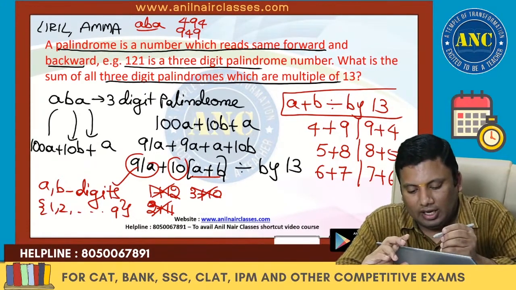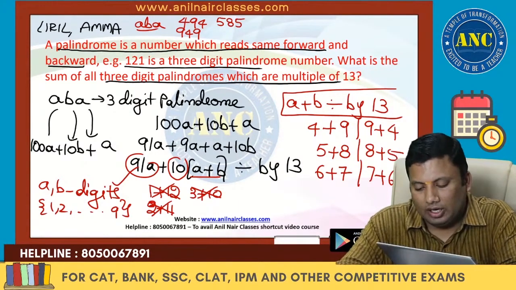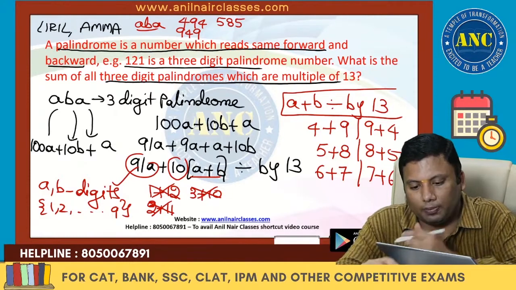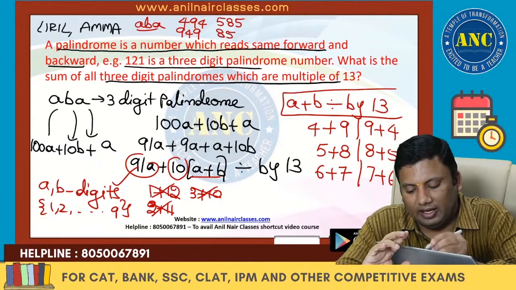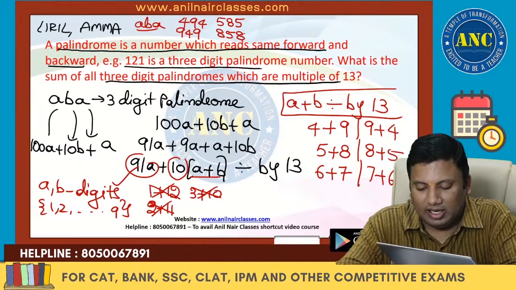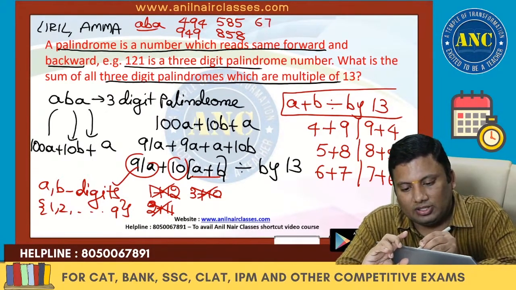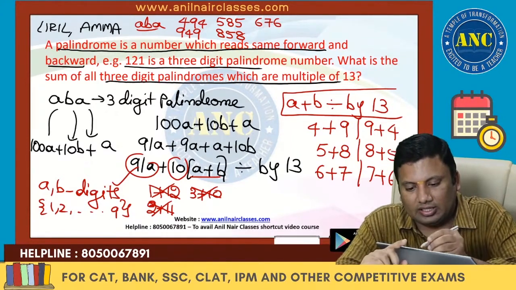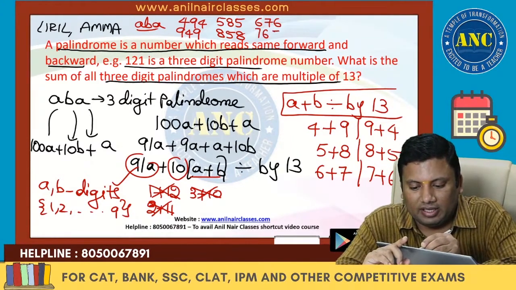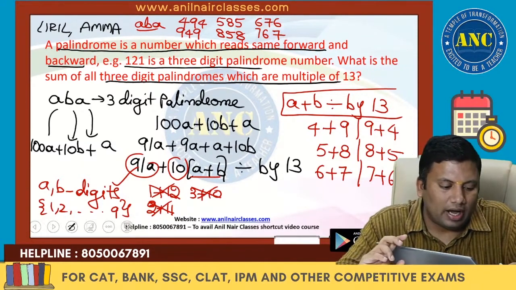Next 585. Next 8 and 5 is also possible. Next 676. Next 767. One needs to add all the numbers.